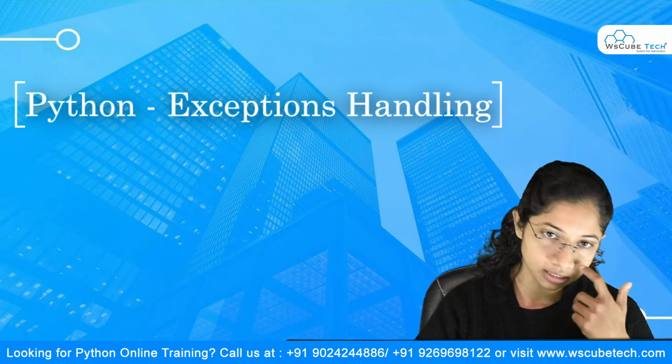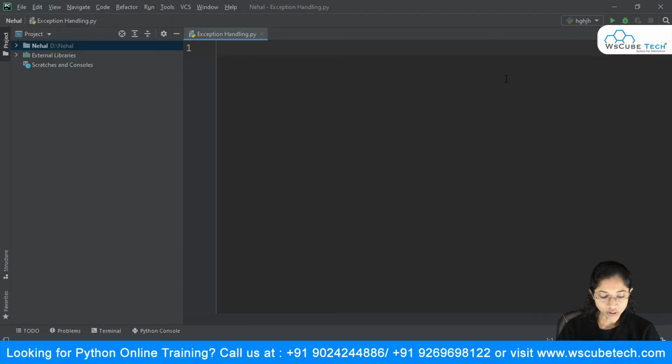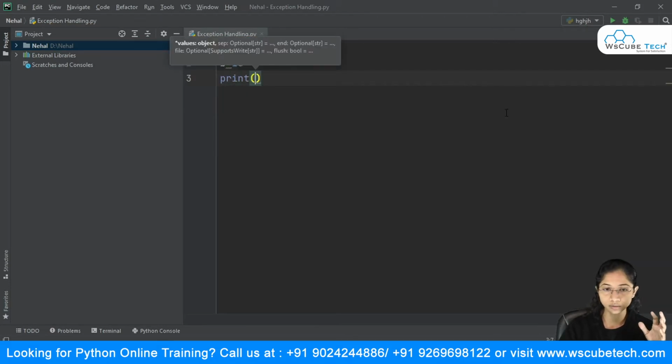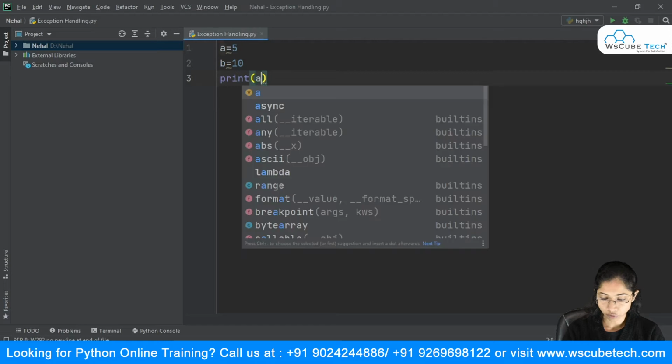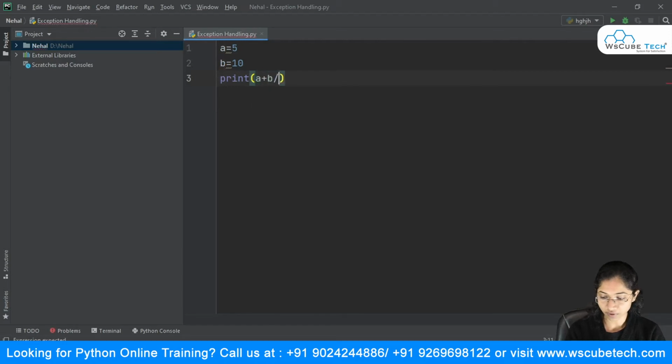We'll understand this with the help of an example. Suppose I have a is equal to 5 and b is equal to 10. Now I want to evaluate an equation. Suppose I want to do a plus b and divide it by 5. I want to do this thing.